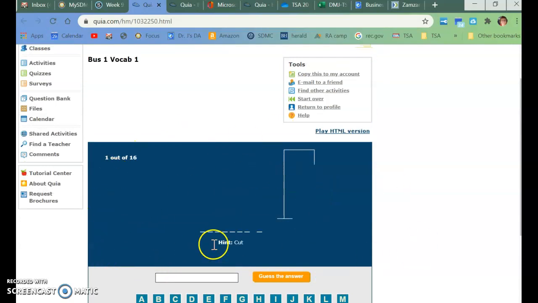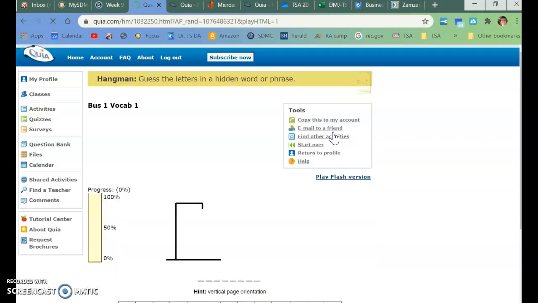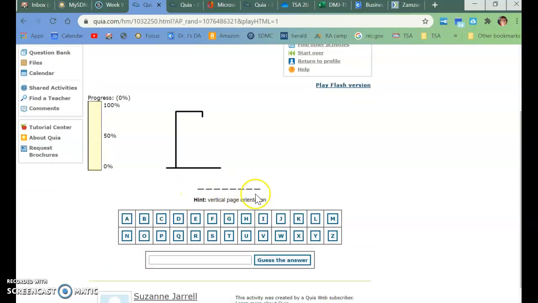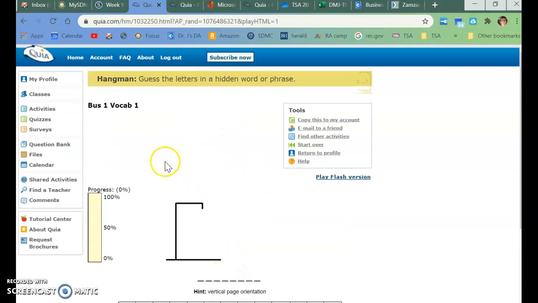If hangman doesn't work because it's looking for flash, you can play the HTML version. It's not as pretty, but it will still do the same thing. So you can still click and it will do whatever it needs to do.